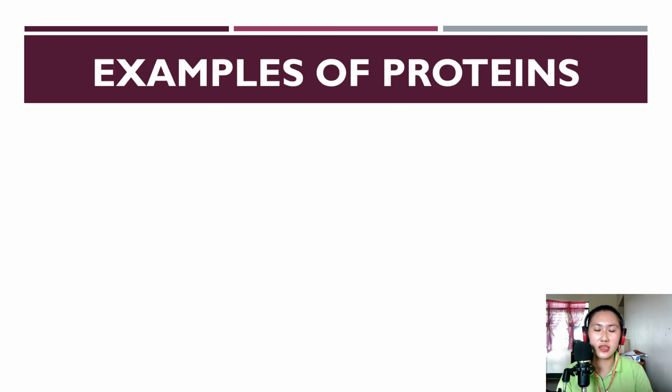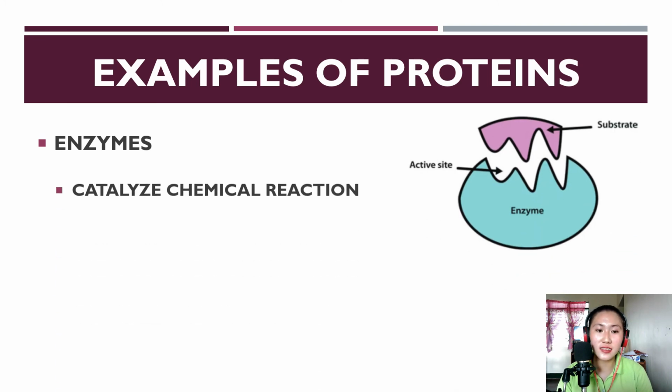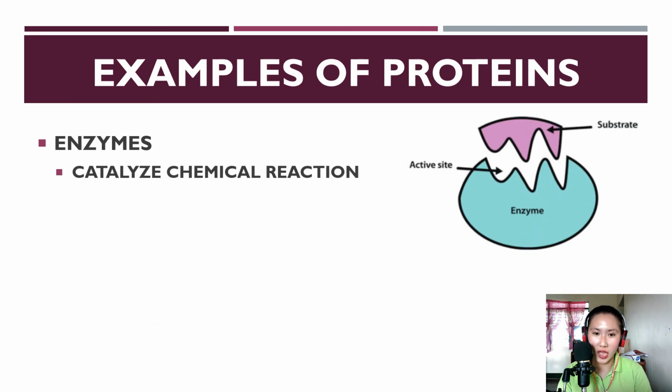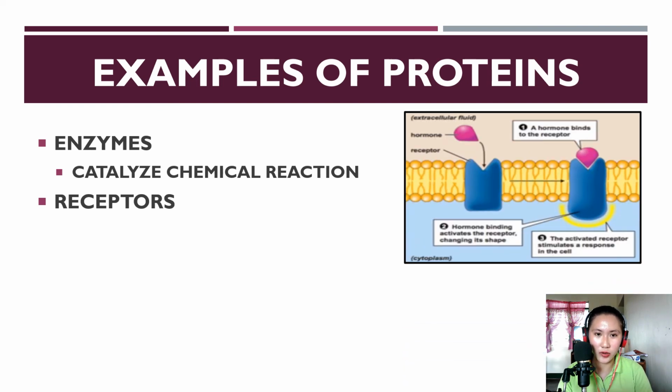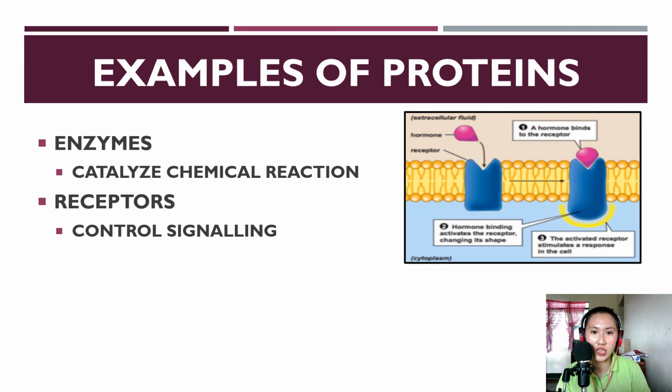So here are some examples of proteins present in our body. First we have the enzymes. Enzymes catalyze chemical reactions, so they speed up the chemical reaction. Next we have the receptors. Receptors serve as control signaling. They receive information, and this information is converted into control signals which are then sent to our brain. Then our brain will tell what action to do.